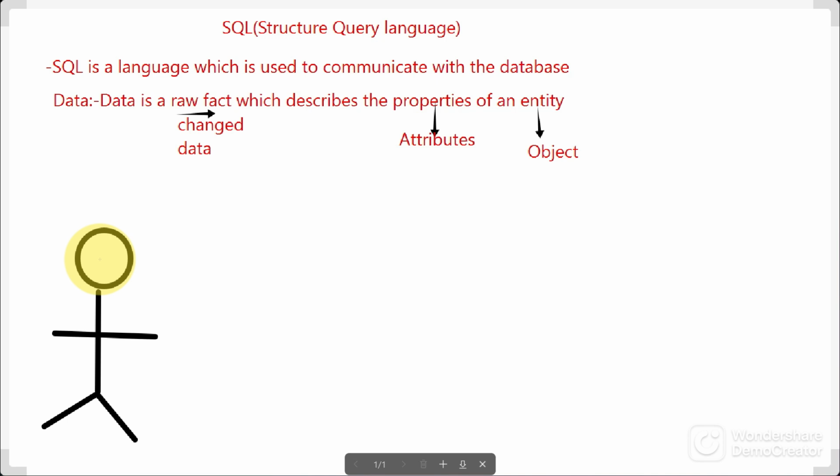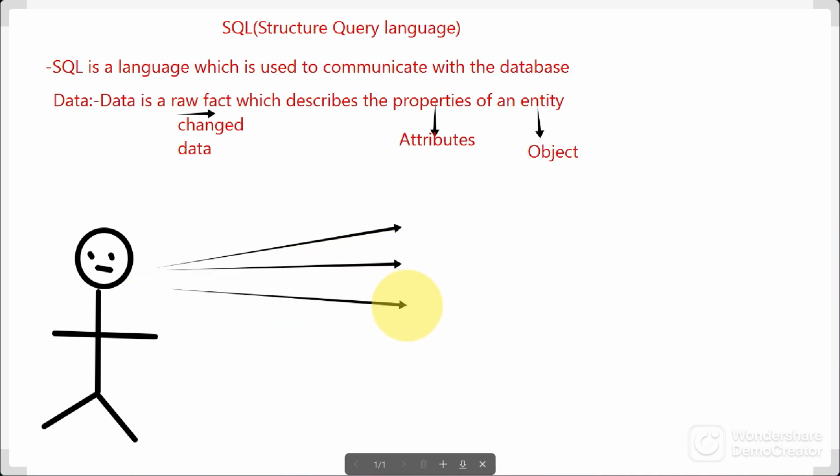So this person has what? A person has a name also. A person has an age also. A person has a date of birth also. Yes or no? A person has a gender also. A person has a phone number also. A person has an address also.